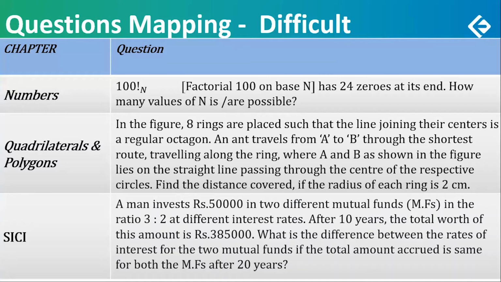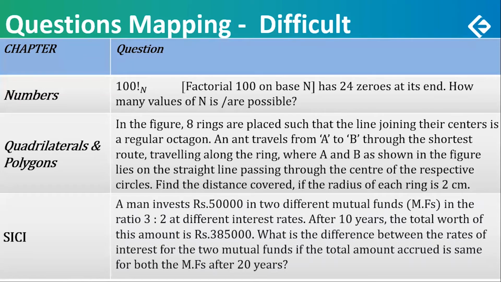Ideally, it could be moderate, but one thing that made this a little difficult is choosing the right path. The end does not travel from A to B, but we don't know which path. The question does not tell you which path, the route. You have to decide. So that decision taking is what makes it a little lengthy or difficult. Thinking about it, maybe you might not want to take a decision. So that is the thing that made this difficult.